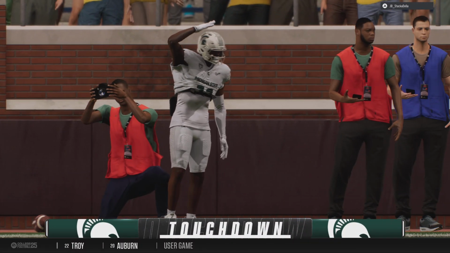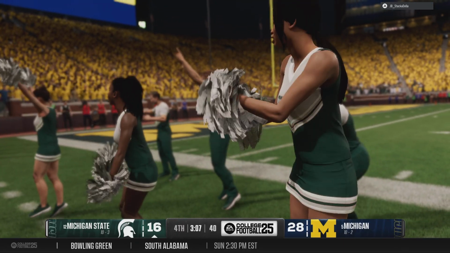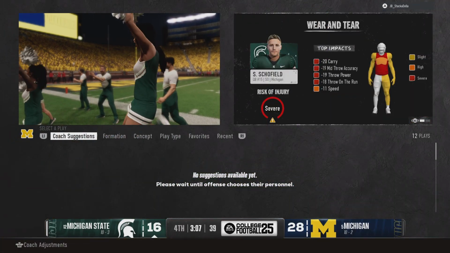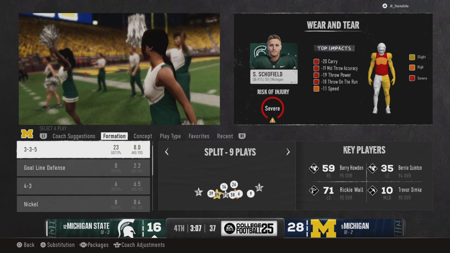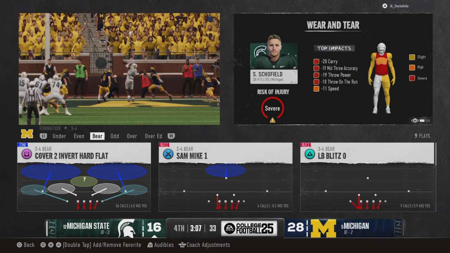Well, that's a thing of beauty right there. Good job all around. Offensive line gave the quarterback enough time. Quarterback puts it right on the money. And with this receiver running a route like this, makes it pretty simple. All you had to do was get his head turned around, catch that football. He's already in the end zone for the touchdown.